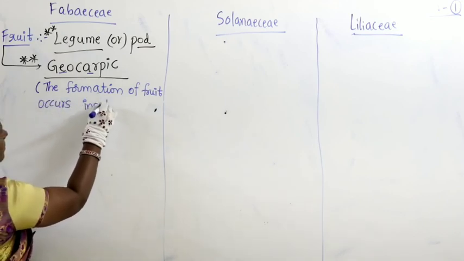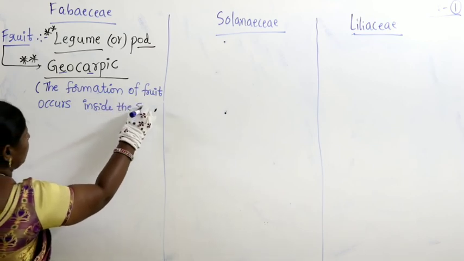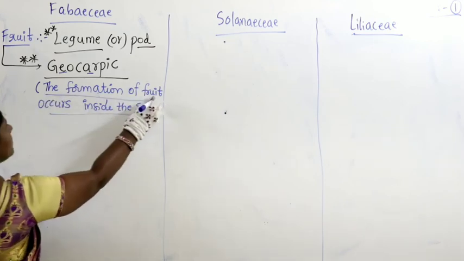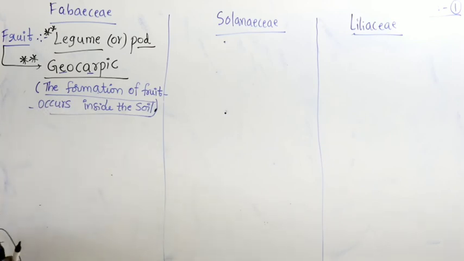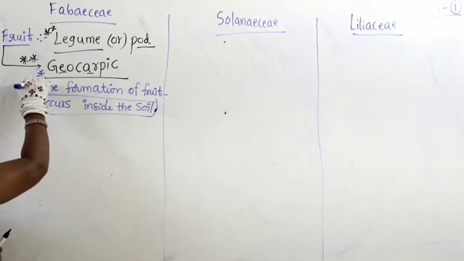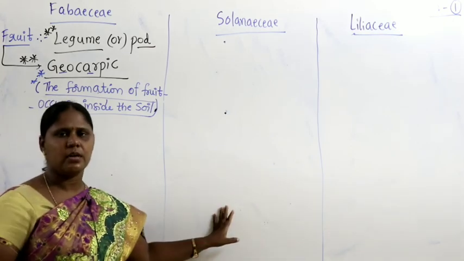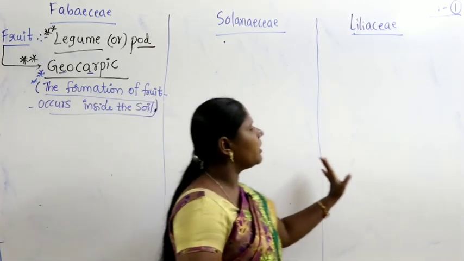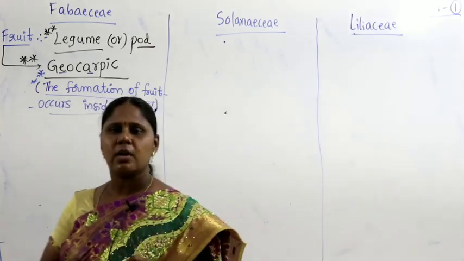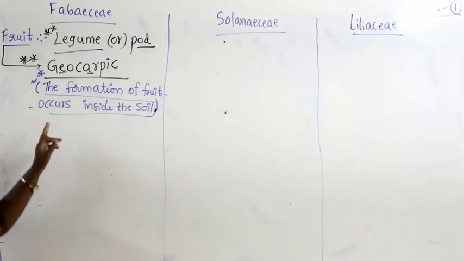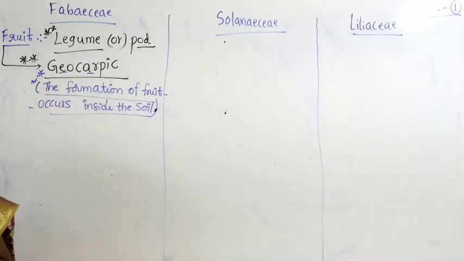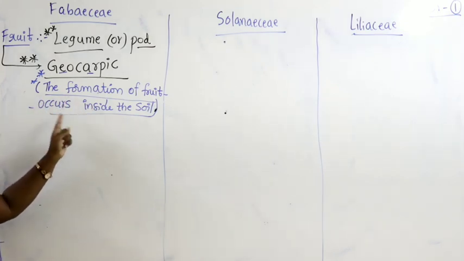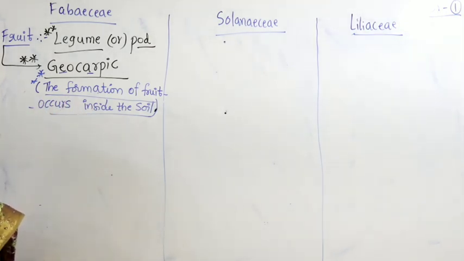occurs inside the soil. Very important. Why? In Solanaceae you will not find the geocarpic condition. The geocarpic condition is absent in Solanaceae, and absent in Liliaceae. The geocarpic condition is observed only in Fabaceae, because here the formation of fruit occurs inside the soil. So what is the best example? In Fabaceae, try to remember, the geocarpic condition exists.